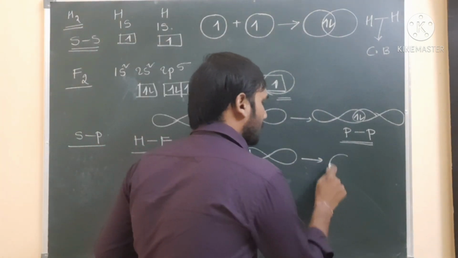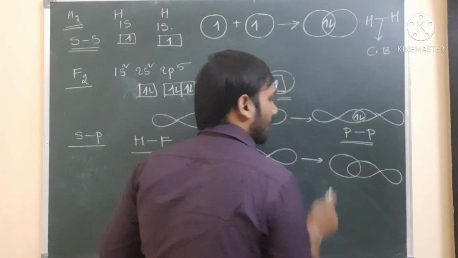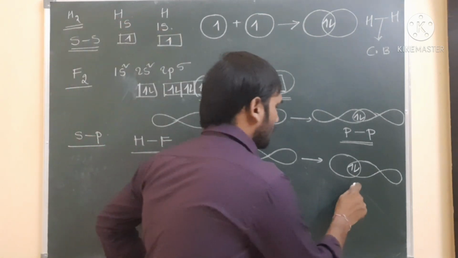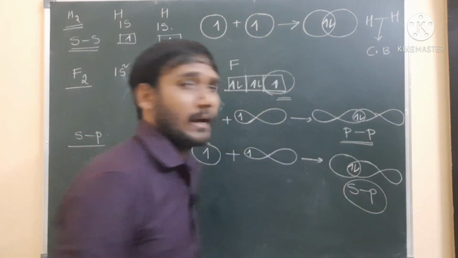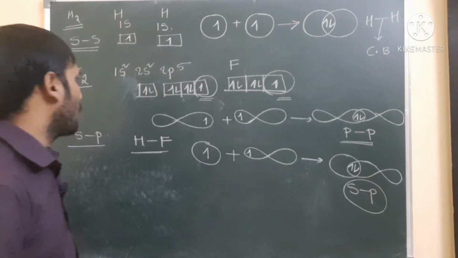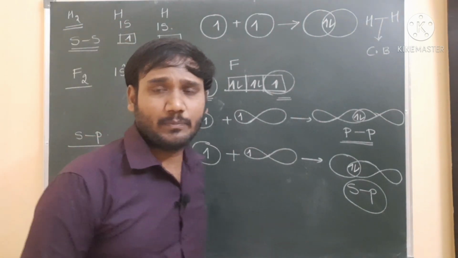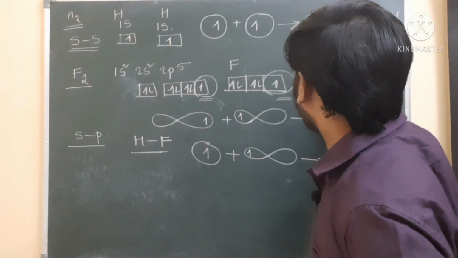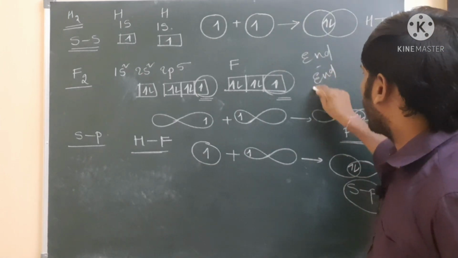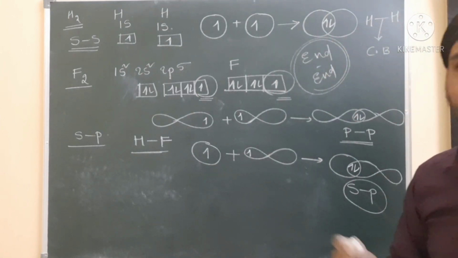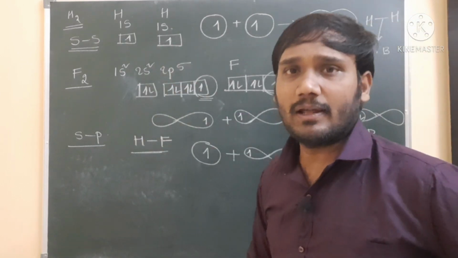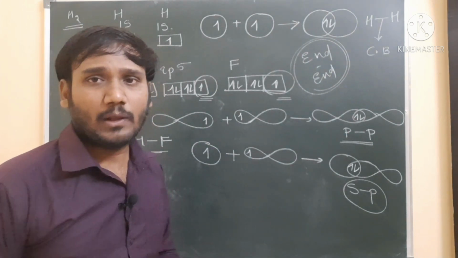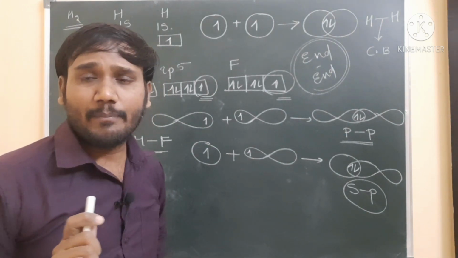When these two atomic orbitals are overlapping, this is the overlapping process. After the overlapping, the two electrons must have opposite spin. Now this overlapping we can call sp overlap. If you see here, one is ss overlapping, another is pp overlapping, another is sp overlapping. These three overlappings are all end to end overlapping. Ss orbital, sp orbital, and pp orbital overlapping are all end to end. So end to end orbital overlapping gives a sigma bond.